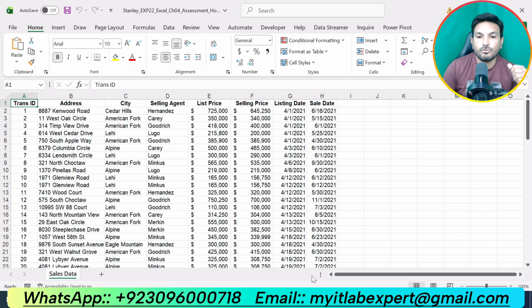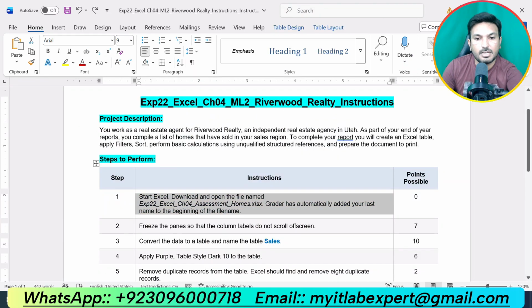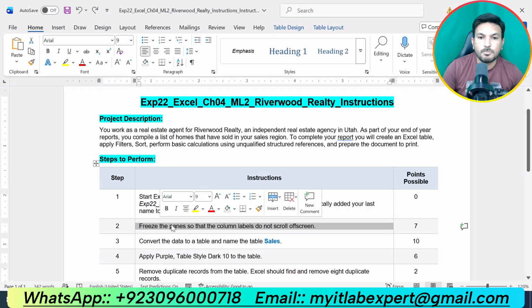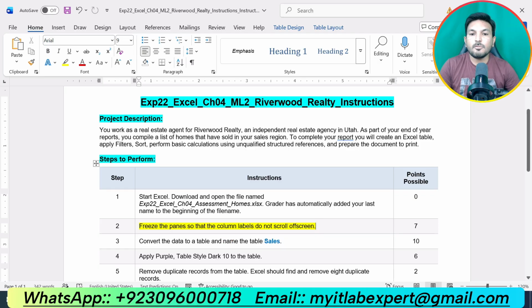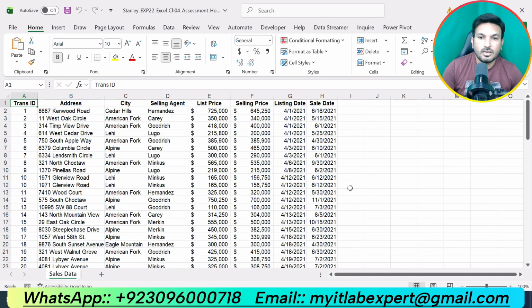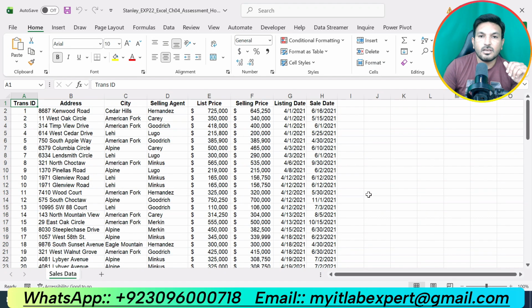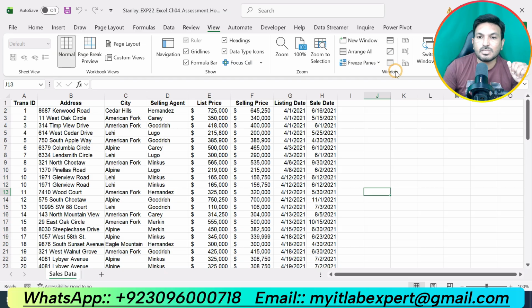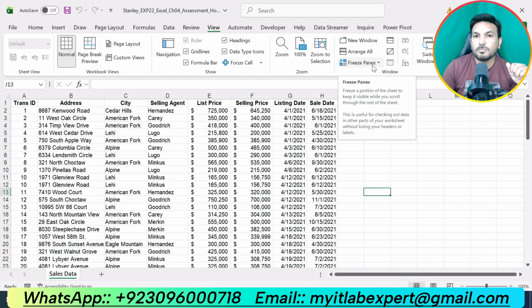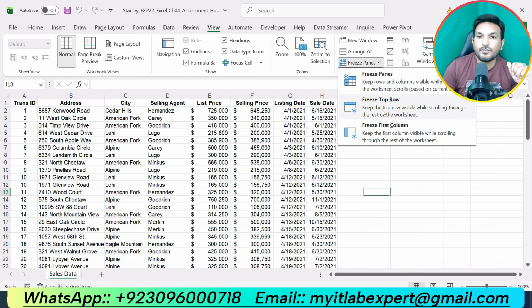That's why we will move to step number 2 of the assignment, and that is saying freeze the pane so that the column labels do not scroll off screen. So now you can see that when we scroll the worksheet down, column labels go off screen. But we are supposed to make these column labels static so that when we scroll the worksheet down, they do not go off screen. For this, you can go to the View tab, and in the Window section, you can see the option Freeze Panes. Click that one and click Freeze Top Row.